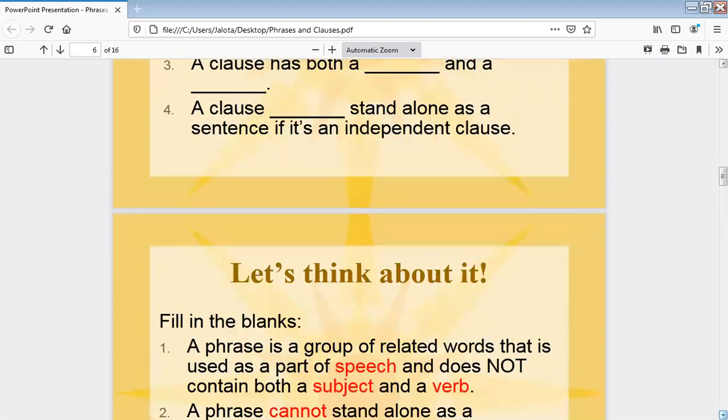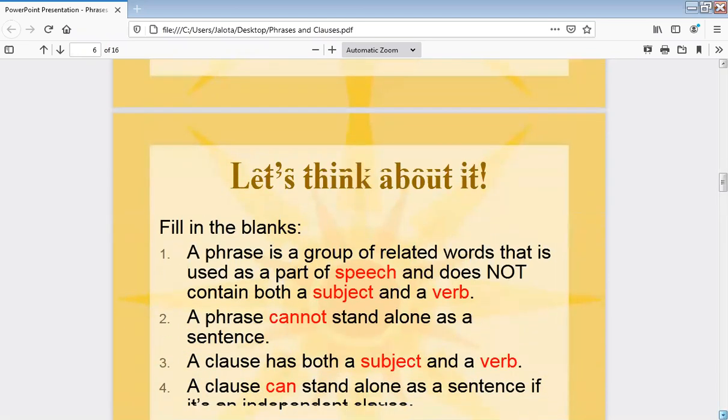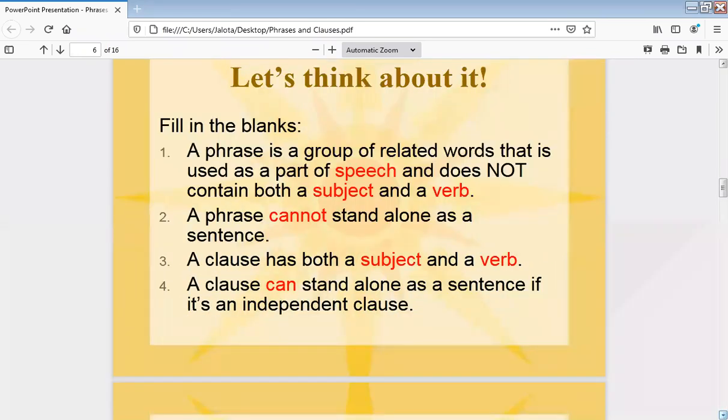Now let's see the answers. A phrase is a group of related words that is used as a part of speech in a sentence and does not contain both a subject and a verb. A phrase can be a group of words, but it does not have both subject and verb. When a group of words has a subject and verb, then it becomes a sentence itself.